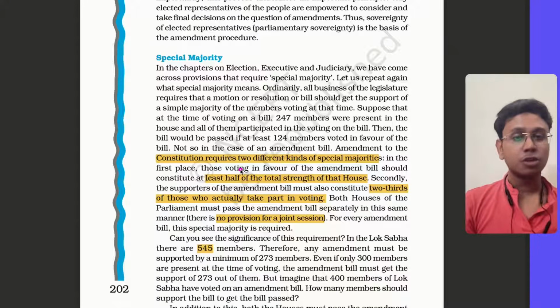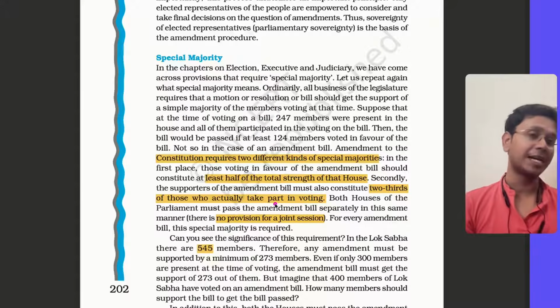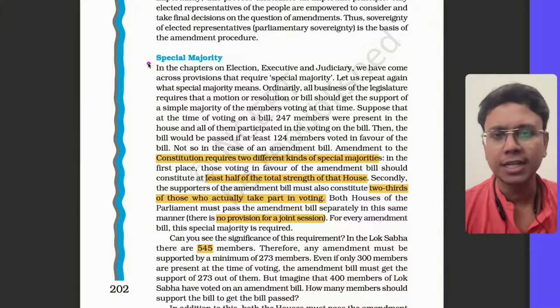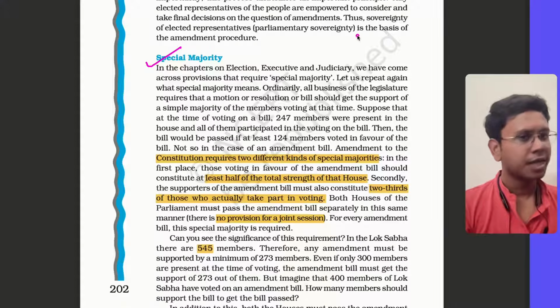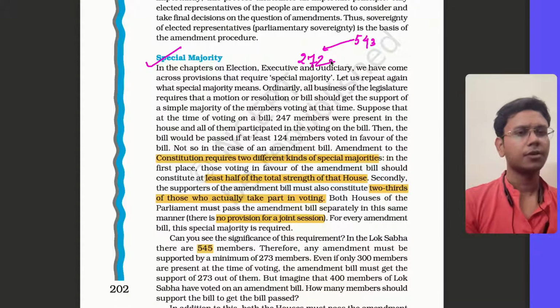In the first place, those voting in favor of the amendment bill should constitute at least half of the total strength, and also two-thirds of those who actually take part in voting. Now, it often becomes difficult for students, but I'll explain through examples. For example, the special majority in Article 368. There are 543 members in Lok Sabha right now. 50% plus 1 is 272, right?